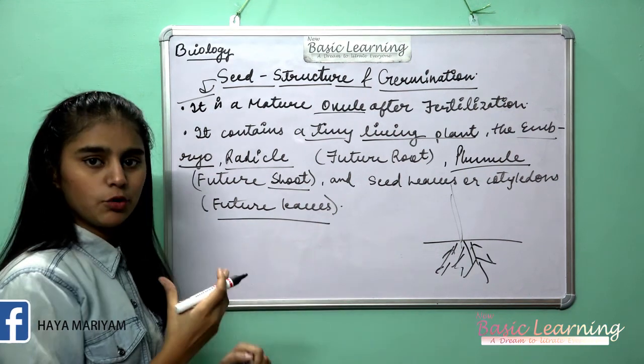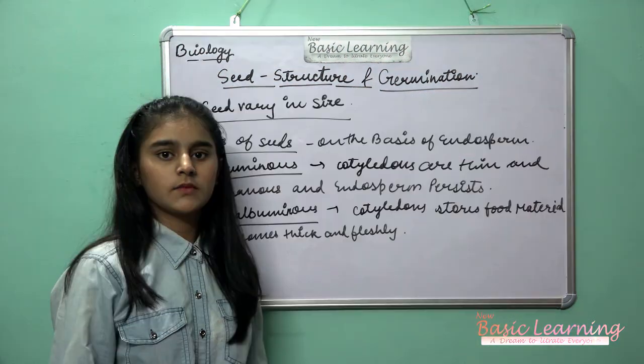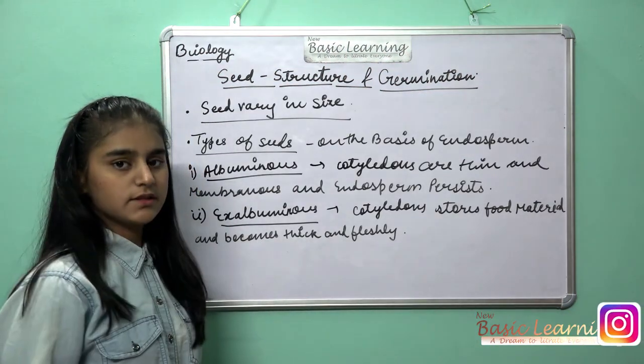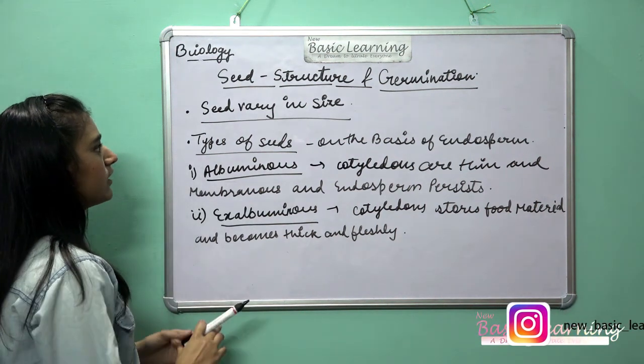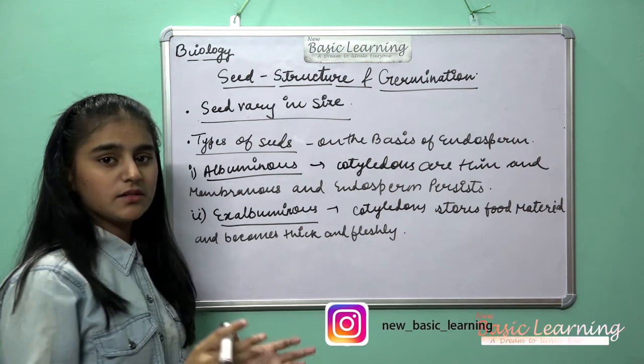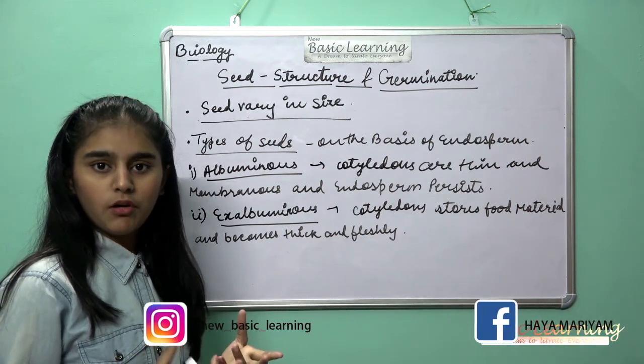So this was more about seeds. Now let's move to the classification and structure of seeds. The very first point is that seeds vary in size. Some seeds are quite large, as you can see in the mango or plum.